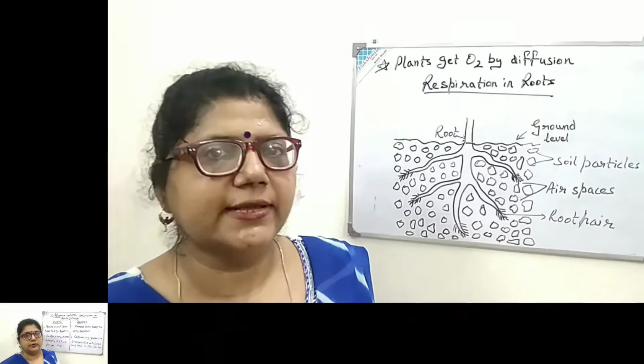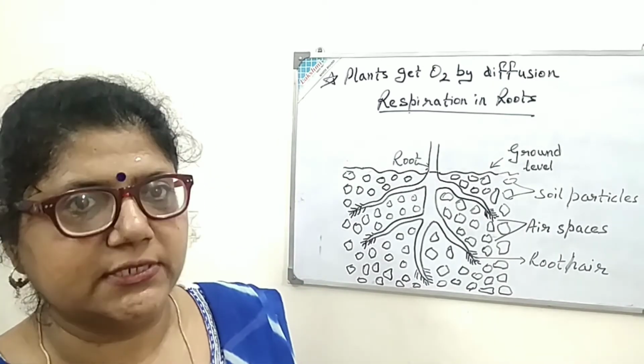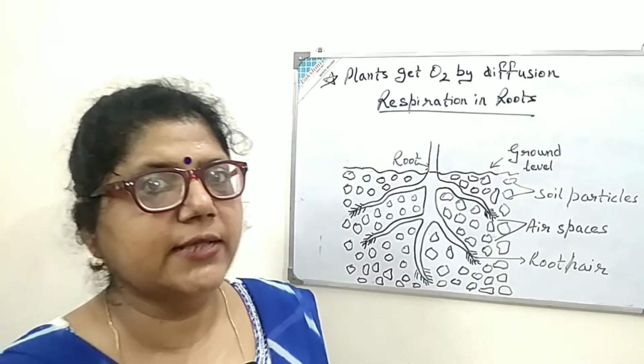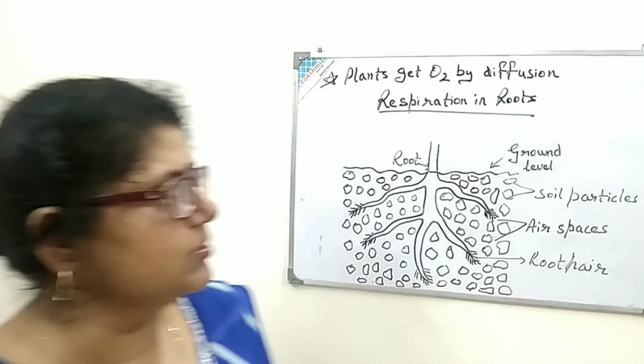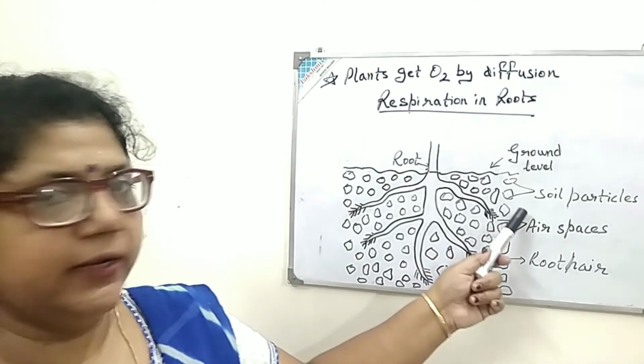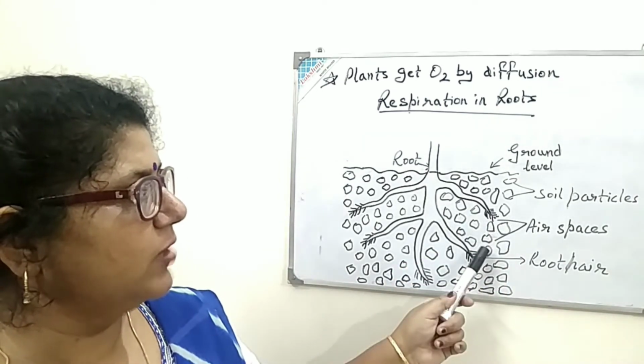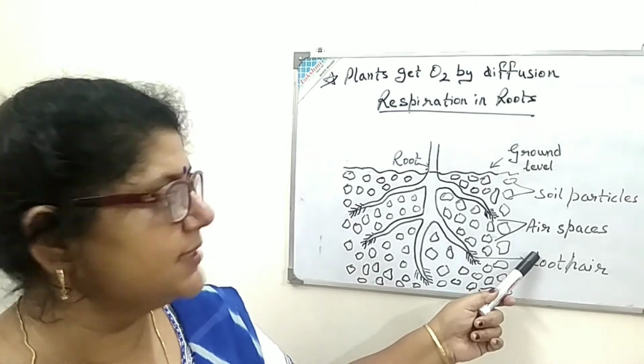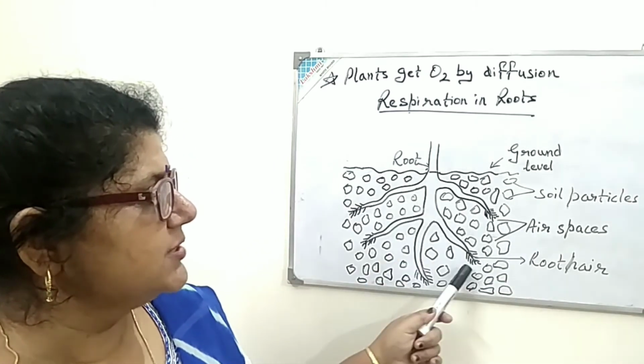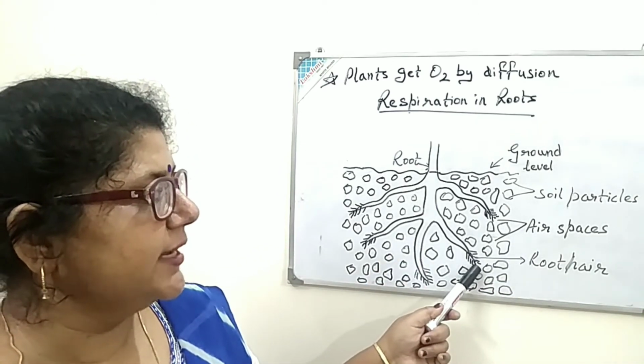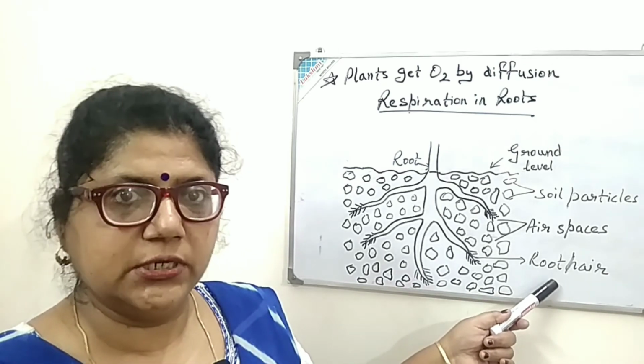Next topic is respiration in roots. Now I will explain how respiration takes place in the roots. Roots are surrounded by soil particles. In between these soil particles there are air spaces, and the roots have extensions, the root hairs.